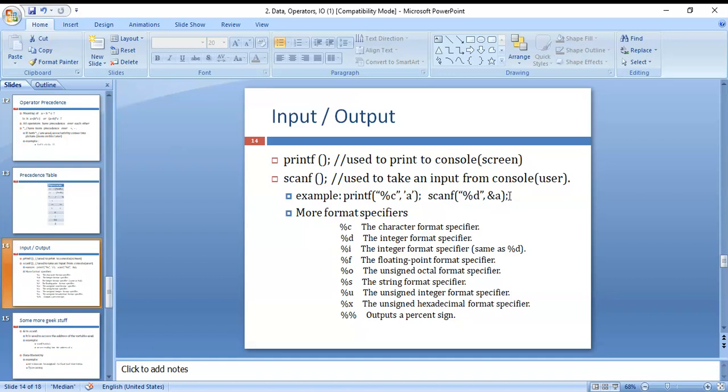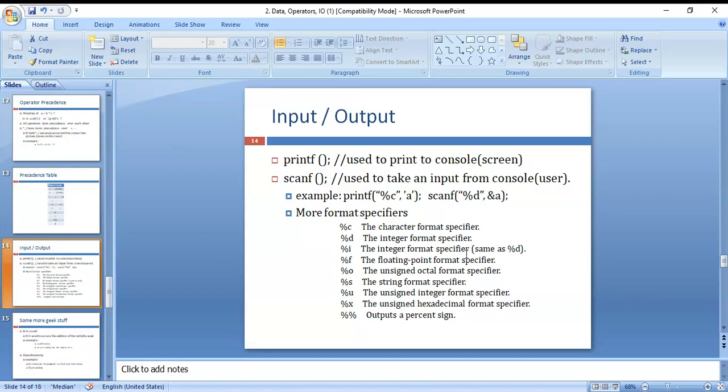Percentage c is the character format specifier, and percentage d is the integer format specifier.